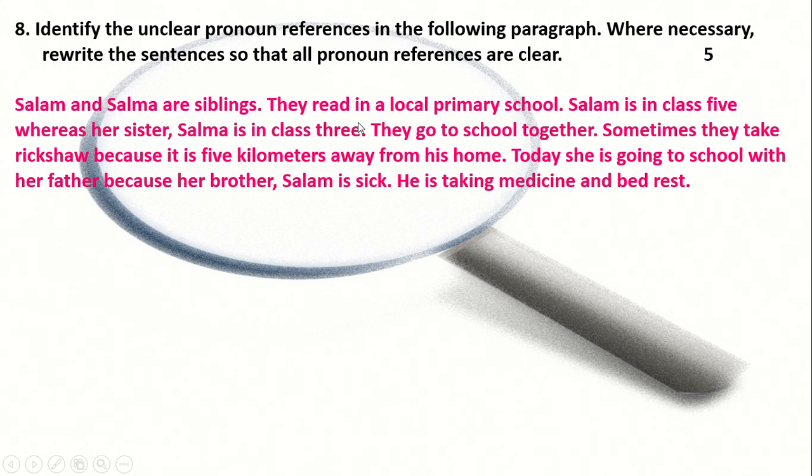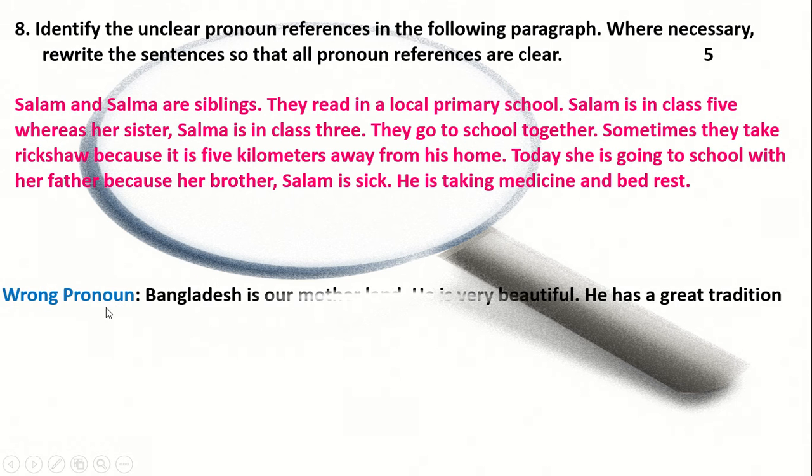So in this passage, the pronouns are already written, but some pronouns are not clear. That means we don't clearly understand which noun it is referring to. So this type of unclear or wrong pronoun should be corrected by us. In this passage, there are two types of pronouns. The first one is wrong pronoun. That means some pronouns are used here and that is wrong.